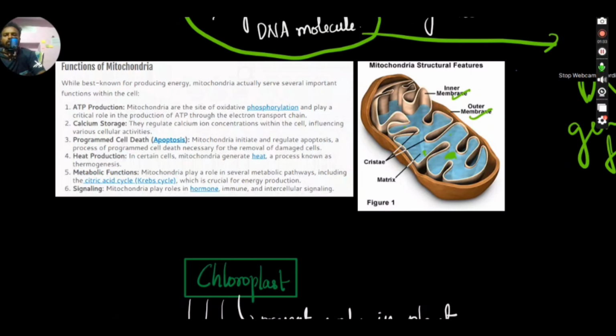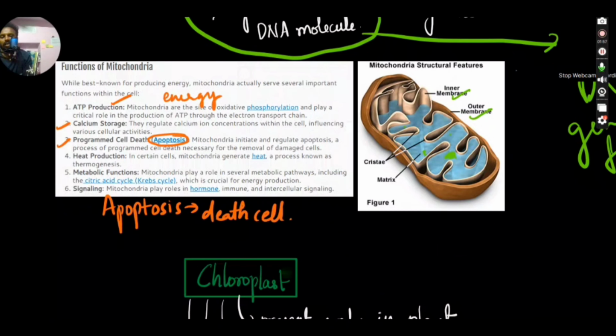Then we should see the functions of mitochondria. The major function is as the powerhouse, right? It produces energy in the form of ATP. That's all we should remember. And also it stores calcium, and it programs cell death. So what is the word for cell death? Apoptosis, nothing but death of the cell. Just remember the word, because we can see this word in the PYQs, right?